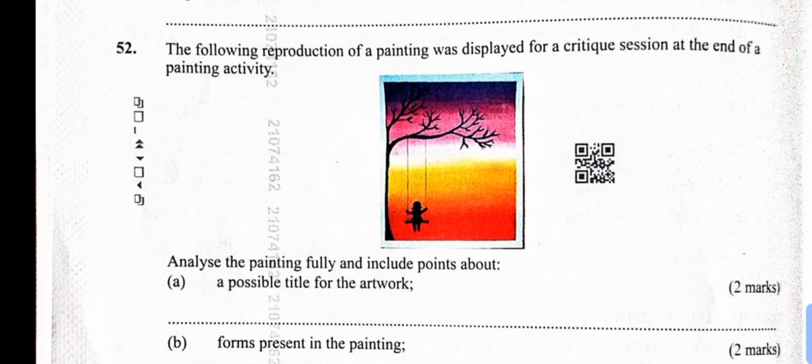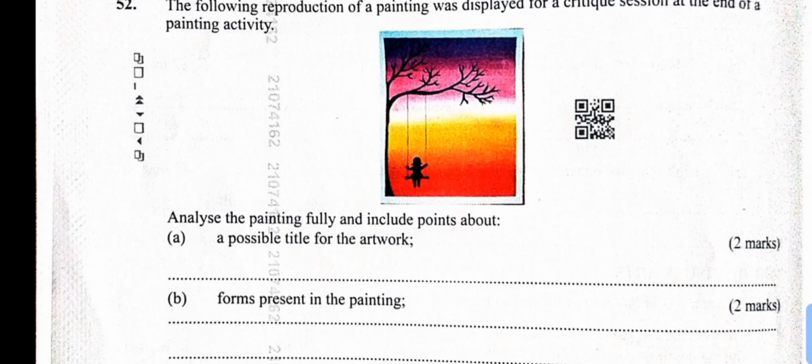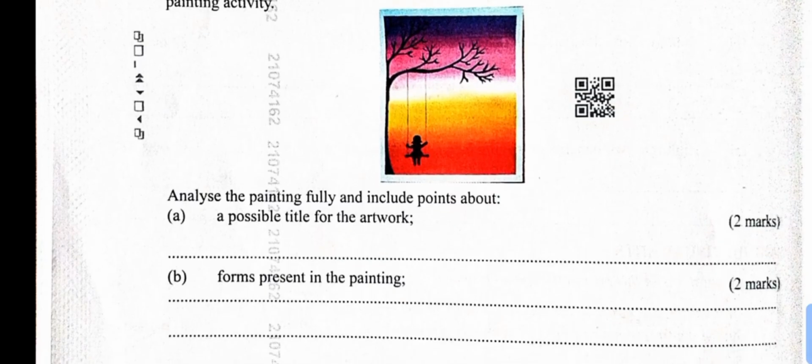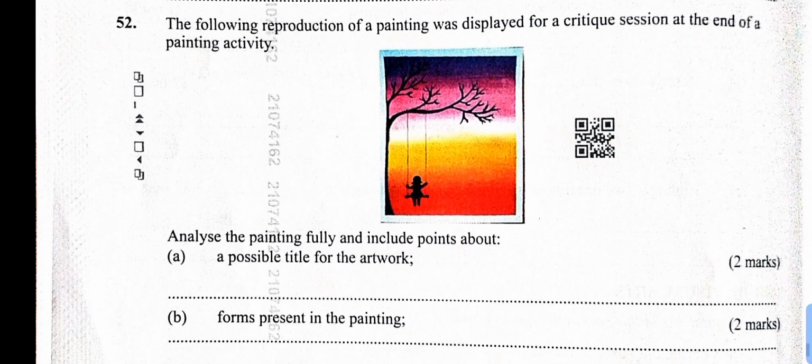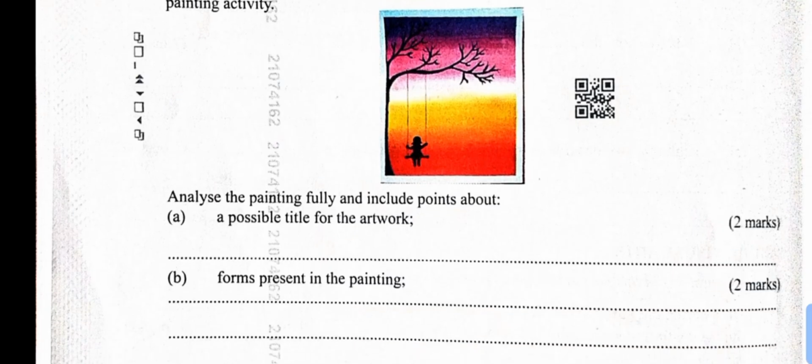Number 52, the following reproduction of paintings displayed for a critic session at the end of the painting creativity activity. Analyze the painting fully and include the points about. Let me just answer a possible title for the artwork. We have title, you can say, like child on a swing at sunset. Yeah, it can apply. Children swinging at sunset or something like that. You see, that looks like sunset.